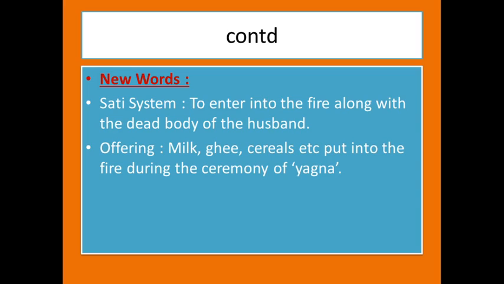Offering means milk, ghee, cereals, etc., put into the fire during the ceremony of yagna. As we know, they would do the yagna and yaga ceremonies. At that time, they would offer milk, ghee, and cereals, and this was put into the fire during the ceremony.